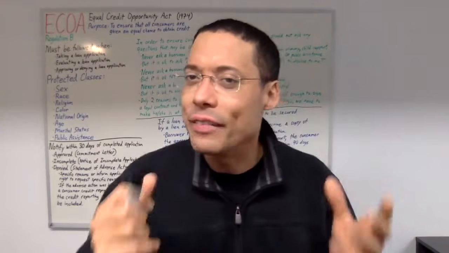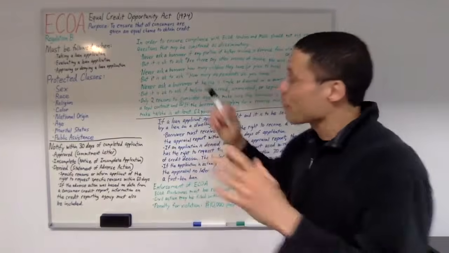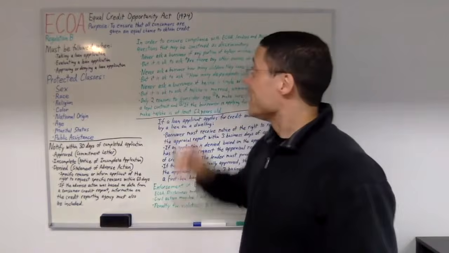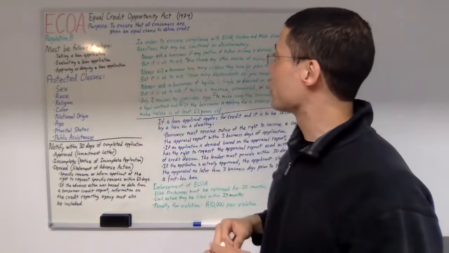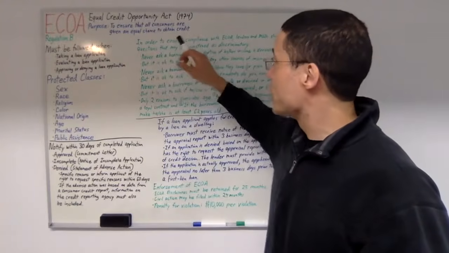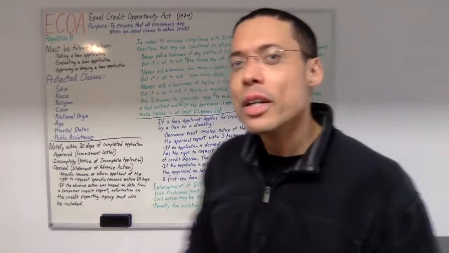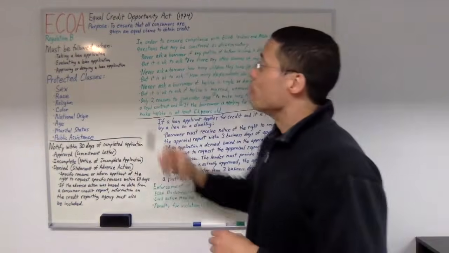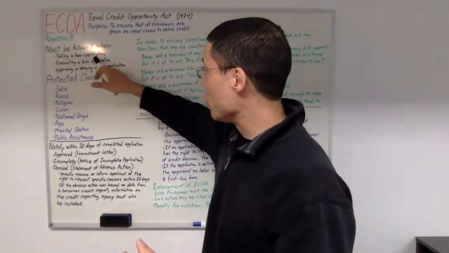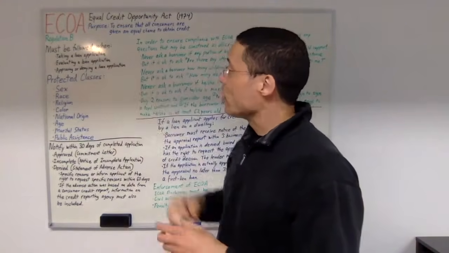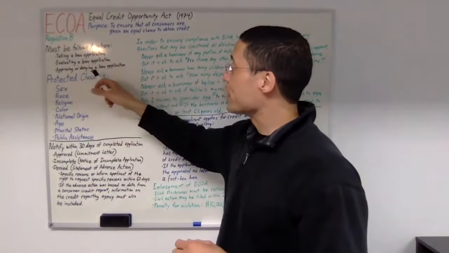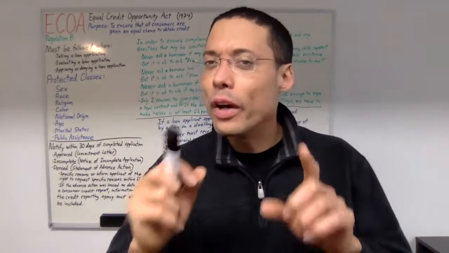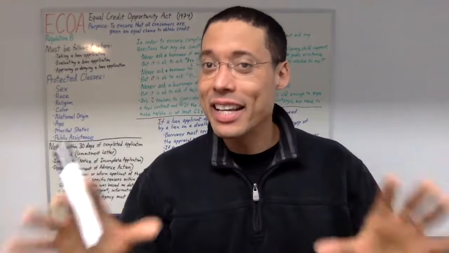What is the purpose of ECOA? The purpose of ECOA, the purpose of the Equal Credit Opportunity Act, the purpose of Regulation B is to ensure that all consumers are given an equal chance to obtain credit. When is ECOA followed? ECOA must be followed when taking a loan application, evaluating a loan application, approving or denying a loan application.